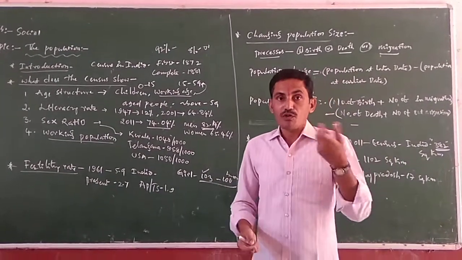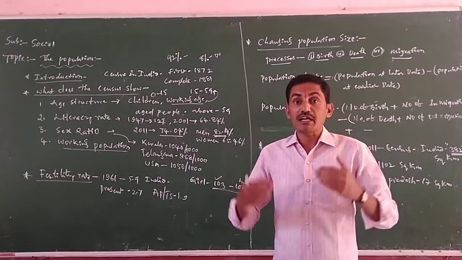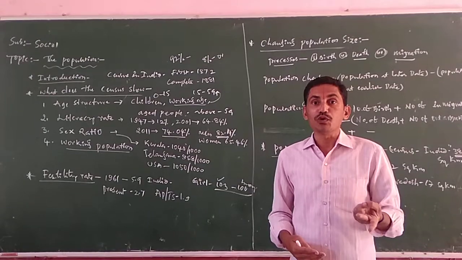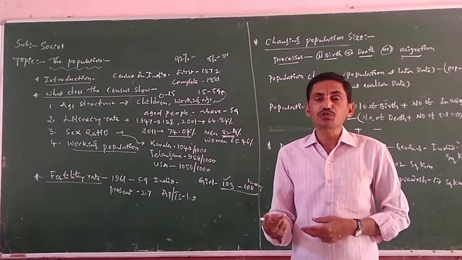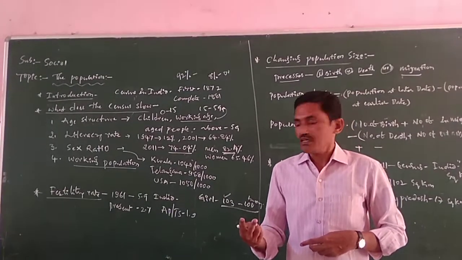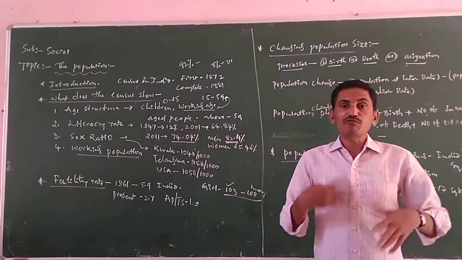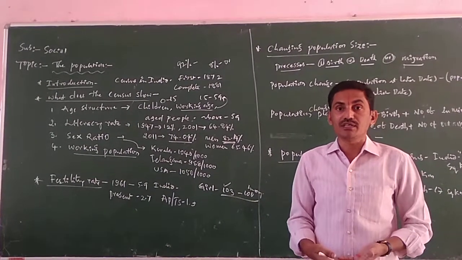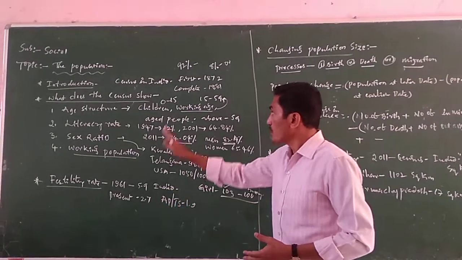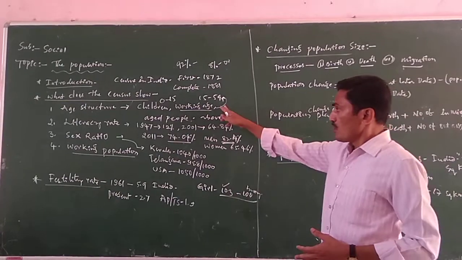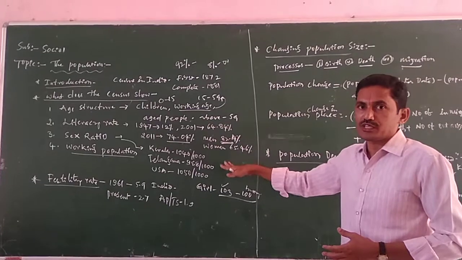But at that time, women gave birth to just 5 to 6 children. But now, at present, one woman is giving birth to 1 or 2 children, or none. At that time there were no medical facilities, so one woman gave birth to more than 6 children. So that is fertility rate. On this lesson, questions will be asked like: what is fertility rate? What is census? What is working population? How much percent is the literacy rate?